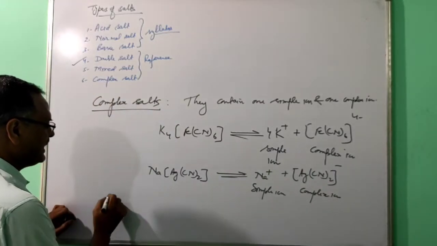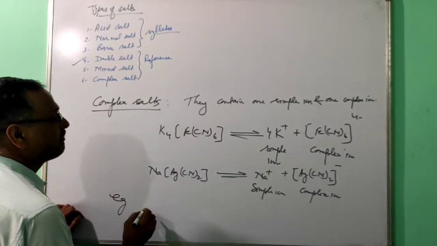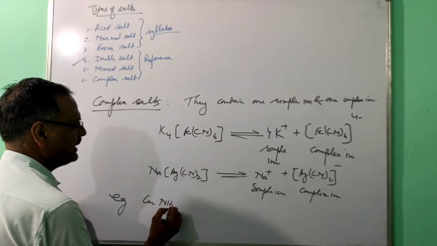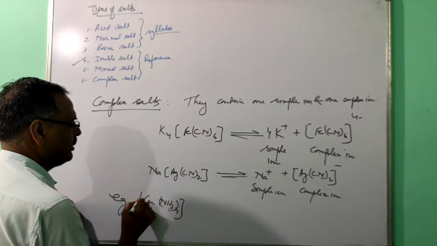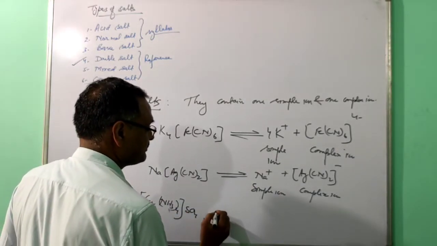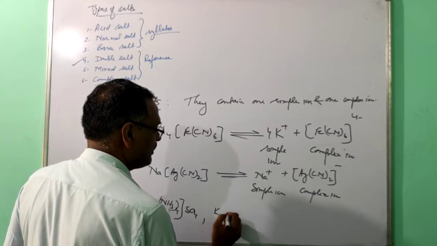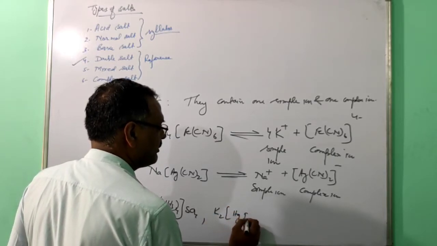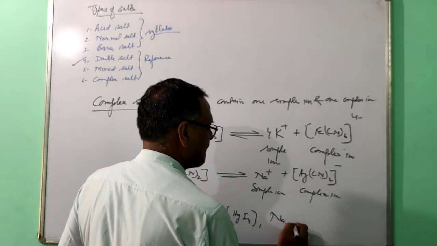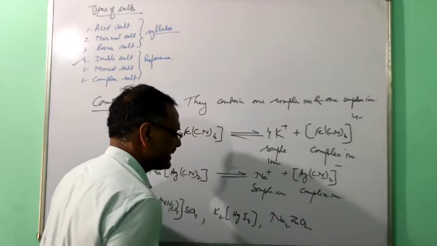Many more examples are there: tetramine copper sulfate, potassium mercuric iodide, then sodium zincate.